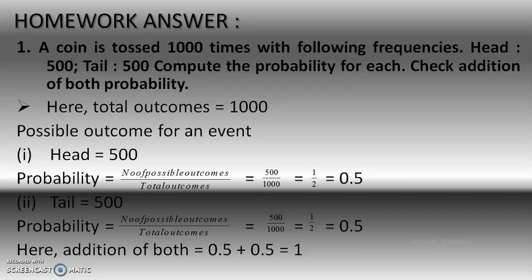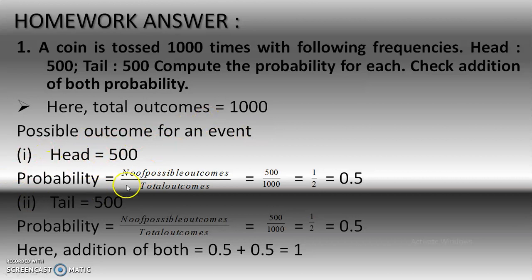First question was, a coin is tossed 1000 times with the following frequencies. So total outcomes 1000. For head it's 500 possible outcomes and for tail 500 possible outcomes. Compute the probability for each. So possible outcome for the event head equals 500.